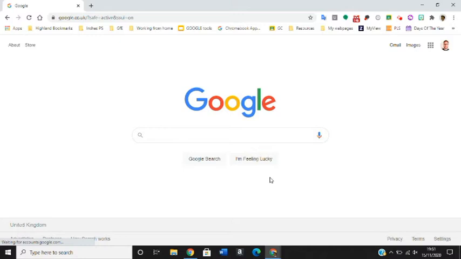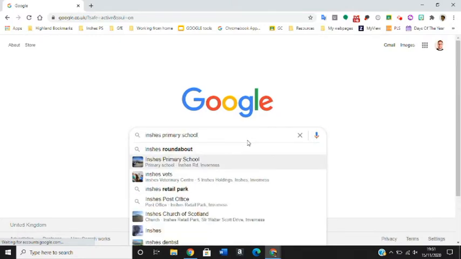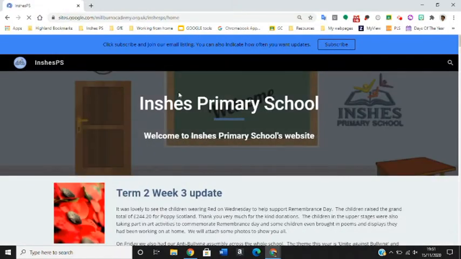First of all, you need to navigate to our website. You simply just go in and press Inshes Primary School, and you will see that the first option here is our old website, so do not go to that website. The second one down here is our website. You can either click here, you can also go over here when you see Inshes and all the information, you can simply click on the website. That will take us to our main website.